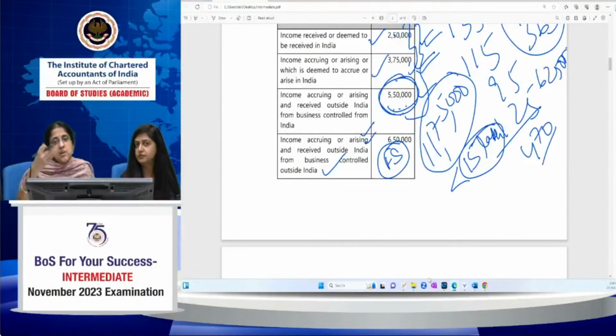Only if he's a person of Indian origin, or an Indian citizen who's visiting India, and then of course, if the total income is less than 15 lakhs, then only the 182 days condition. If it's greater than 15 lakhs, then you have to see the 120 plus 365 days condition or the 182 days condition. If by virtue of the 182 days condition he becomes a resident, then you have to see satisfaction of additional conditions. If by virtue of the 120 plus 365 days condition the person becomes a resident, then by default he becomes a not ordinarily resident. Hopefully it's clear. We'll move to the next topic.